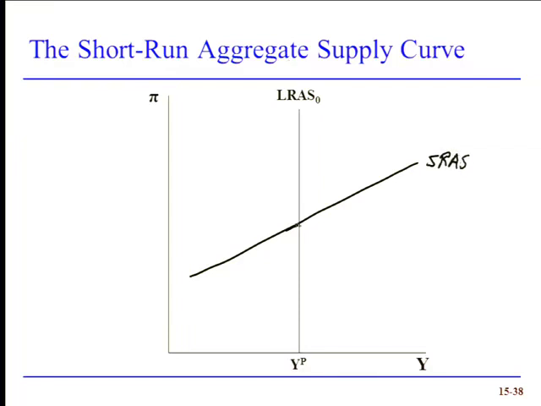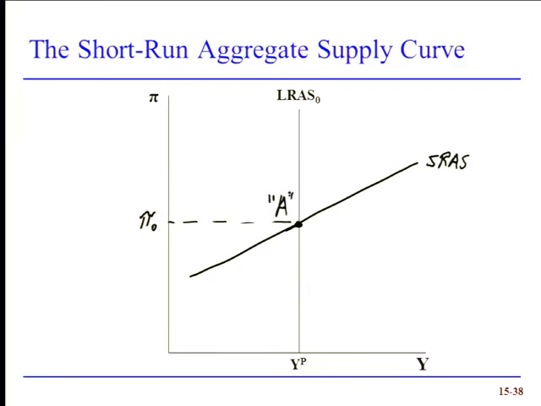Now, where the short-run curve intersects the long-run curve is quite important. So let's just call this intersection point pi naught. And what we want to ask is, what can we say about that particular inflation rate? The first thing that we want to recognize is that point, let me label that point A. Point A is on the long-run aggregate supply curve.